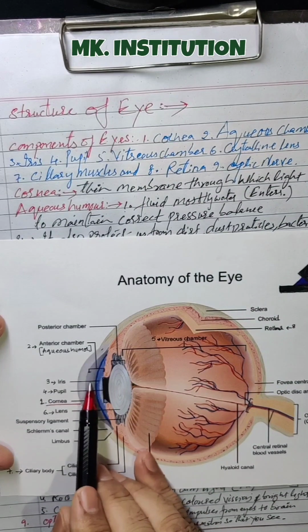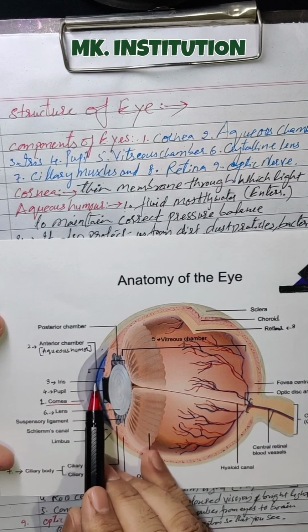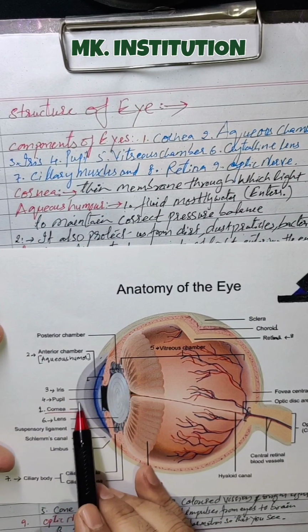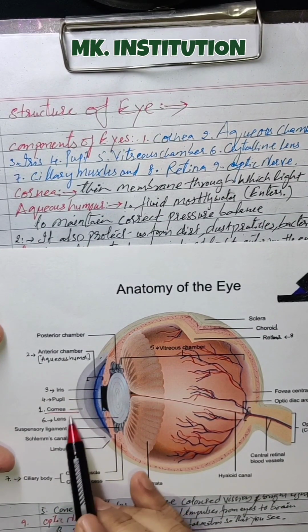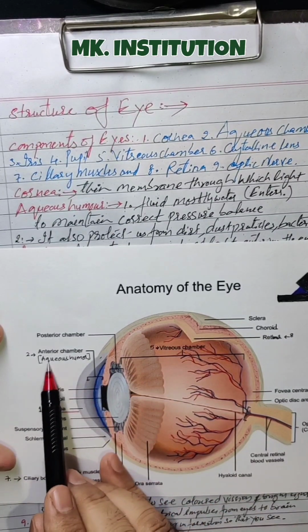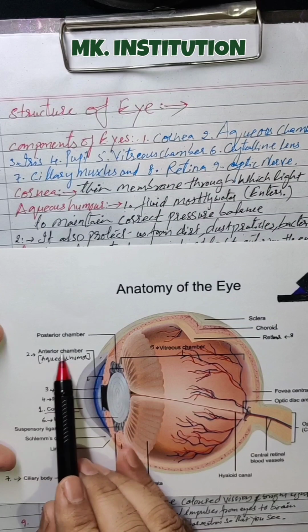It doesn't allow any heavy pressure, clear. And it also protects against dust, dirt particles and bacteria. They will not enter inside the eye at all, because in the middle, what is there? Aqueous humor, otherwise called the anterior chamber.